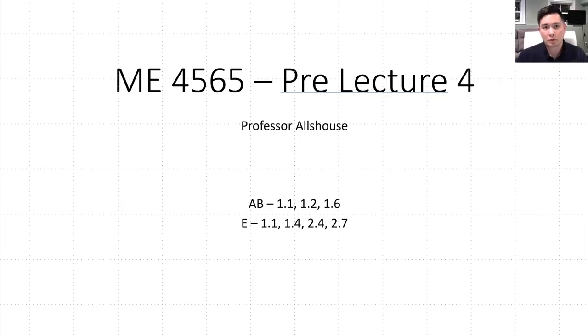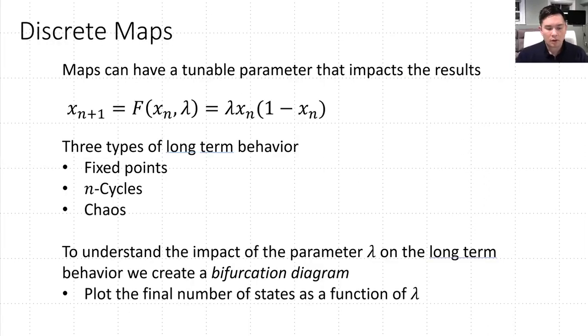Welcome to pre-lecture 4. So we've been discussing discrete maps, and what I mean by a discrete map is that we are moving from one state to the next in a discrete step, meaning that there's no continuous set of states connecting our current state to the next state. Like you would imagine for something like a time, where we have a continuous position as a function of time. You can pick any time value in between your initial and final times, and you have a corresponding position. That's not how things work for a discrete map.